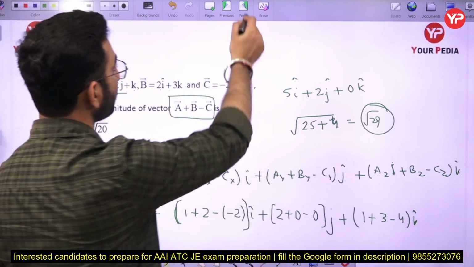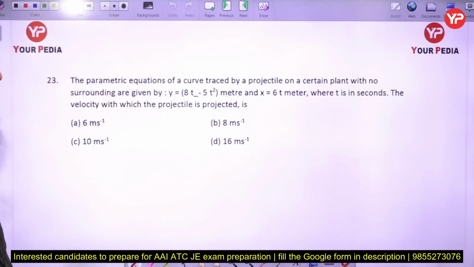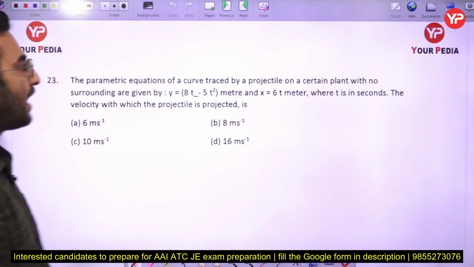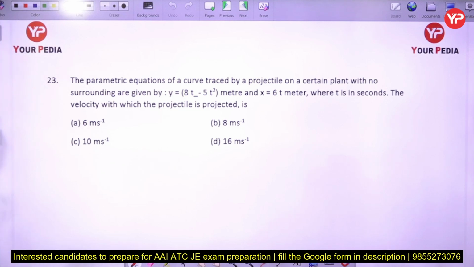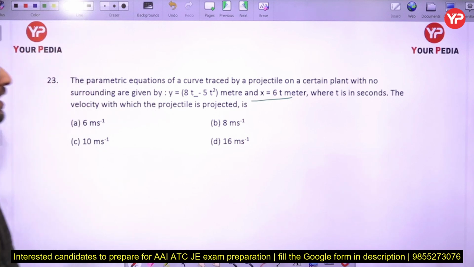Okay, now the next part, a parametric equation of a curve traced by a projectile on a certain plane with no surroundings is given by y equal to 8t minus 5t square and x equal to 6t meter, where t is in second.